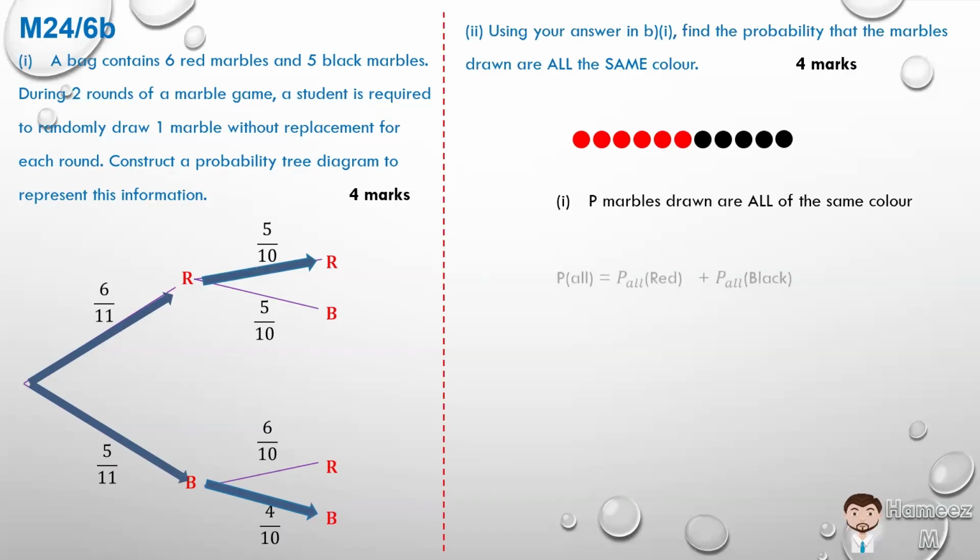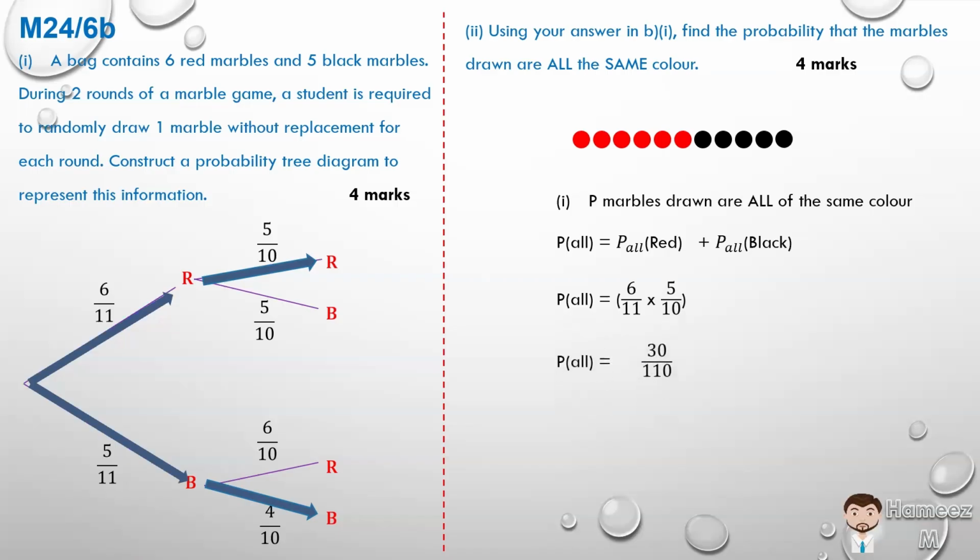So the probability of pulling all of the same color is the probability of pulling all red plus the probability of pulling all black. For all red, the first 2 arrows on top give 6/11 times 5/10. 6 5s are 30, 11 10s are 110. And what is the possibility of pulling all black?